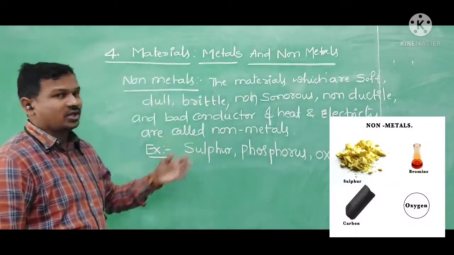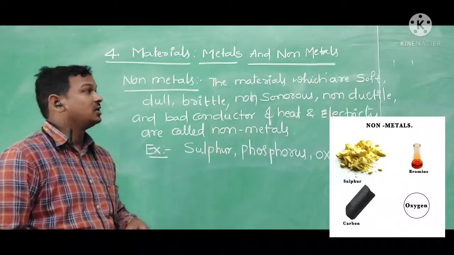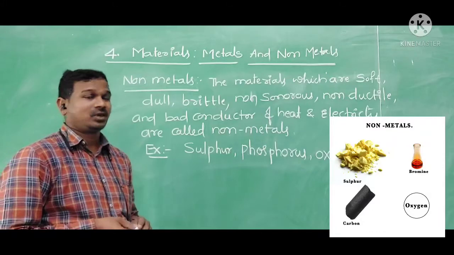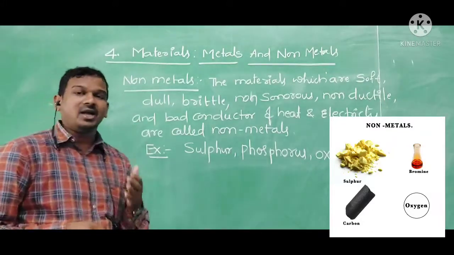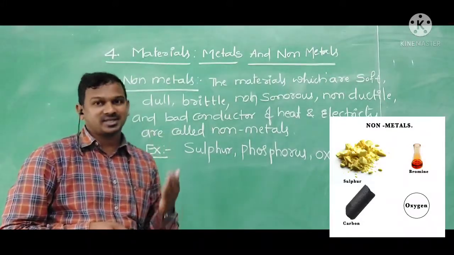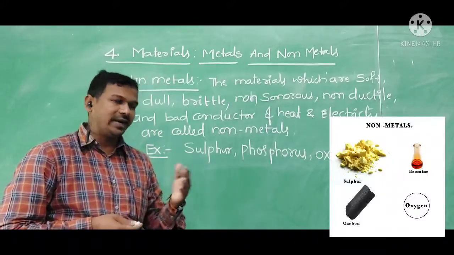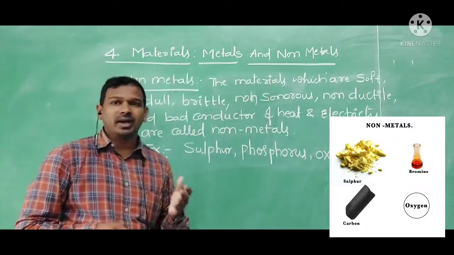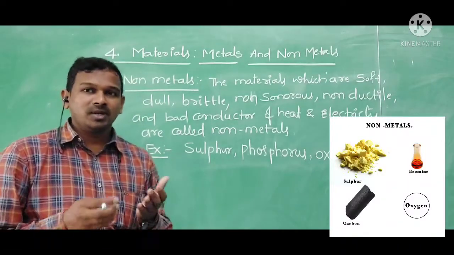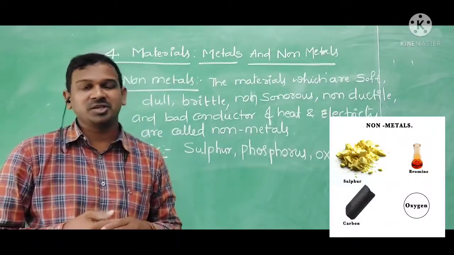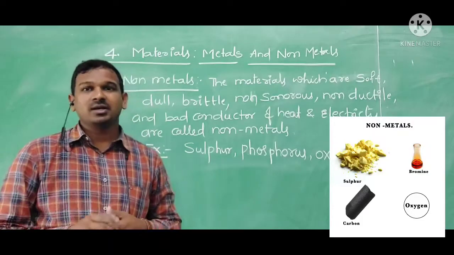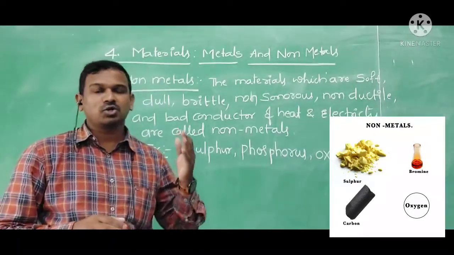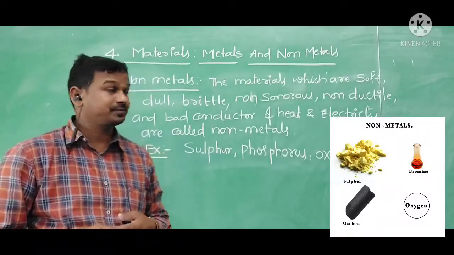So what is the definition here actually? The materials which are very soft in nature and very dull, which means not lustrous, and brittle. If you want to make them into thin sheets and you hammer them, they will break into pieces. Unlike metals, they will not show the property of malleability.